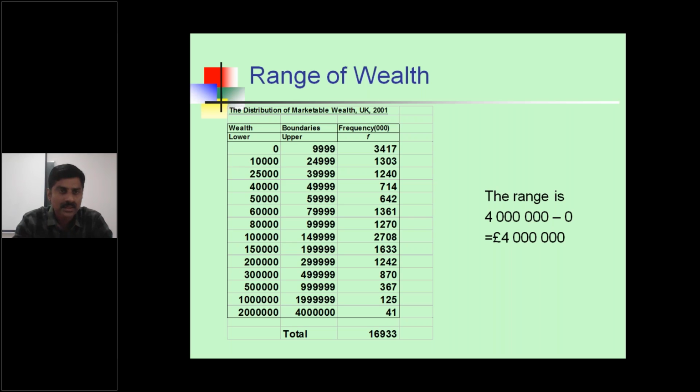This is the best example for range, showing how the distribution is calculated. See here the distribution of marketable wealth, with lower boundaries and upper boundaries. The lower boundary is always 0, and the upper boundary is 4 crores or 4 lakhs. This is the main drawback for the range. This is another example.